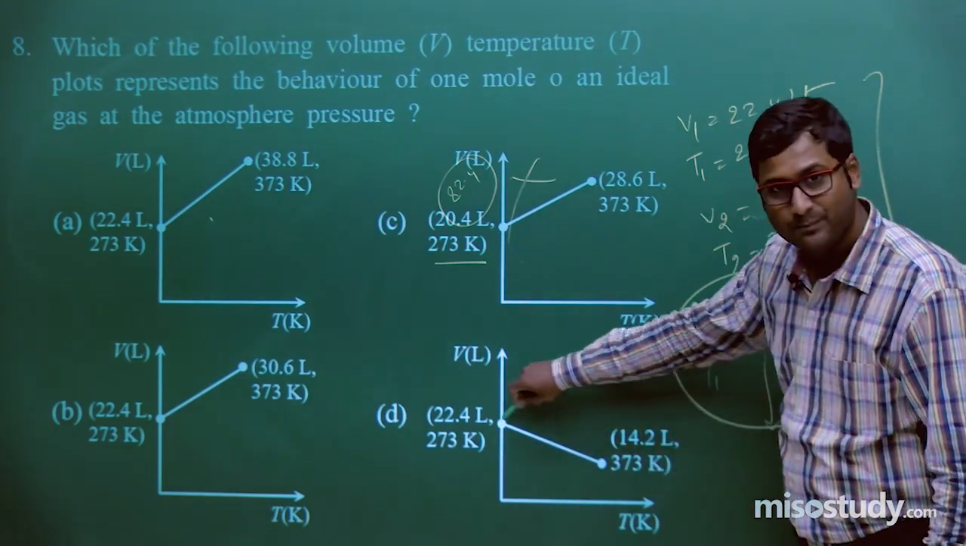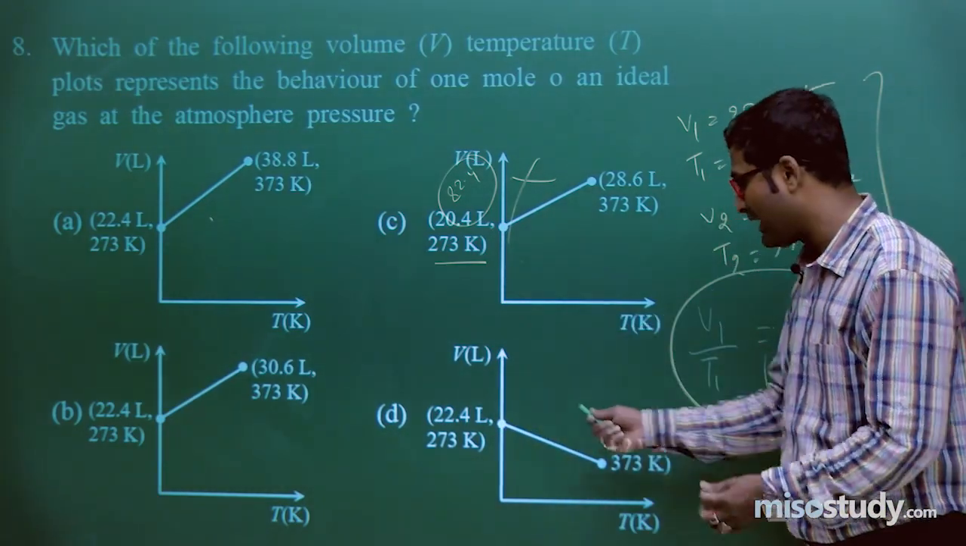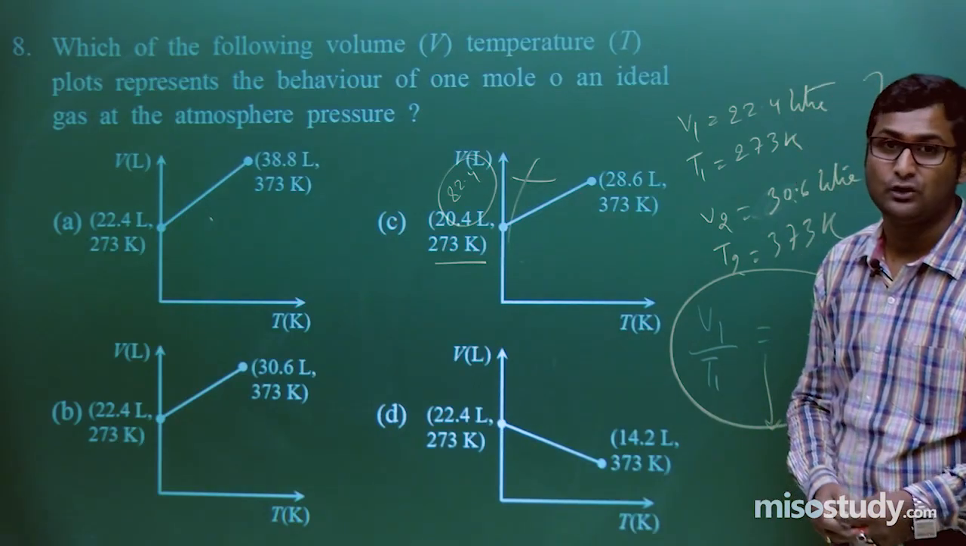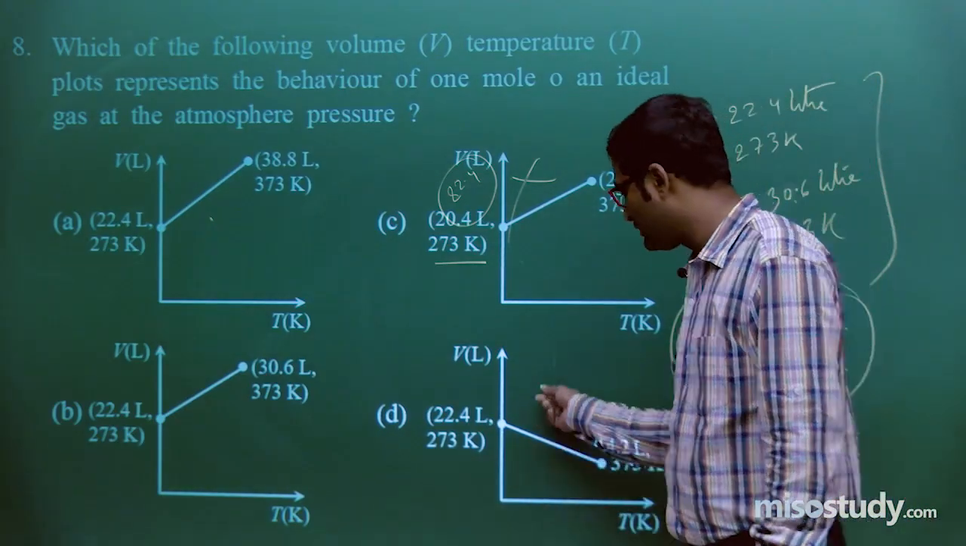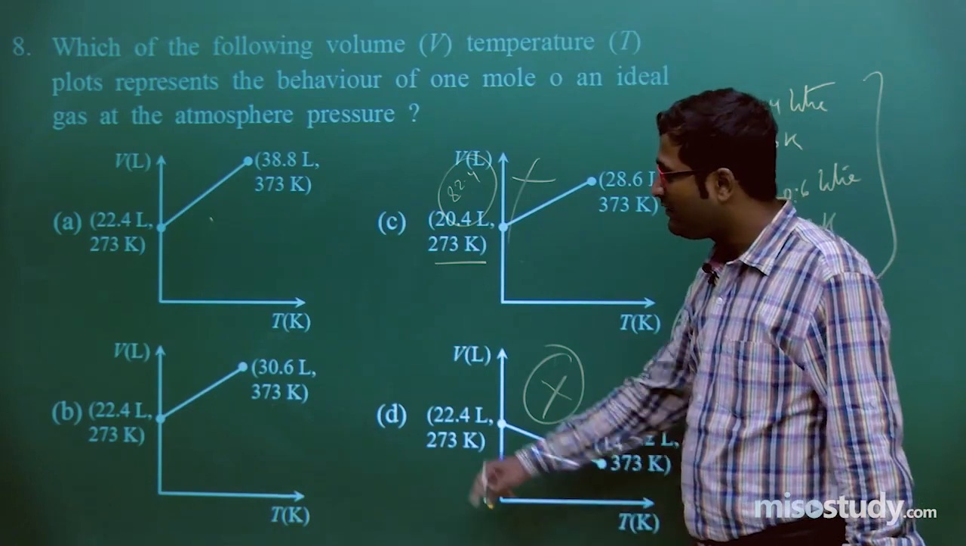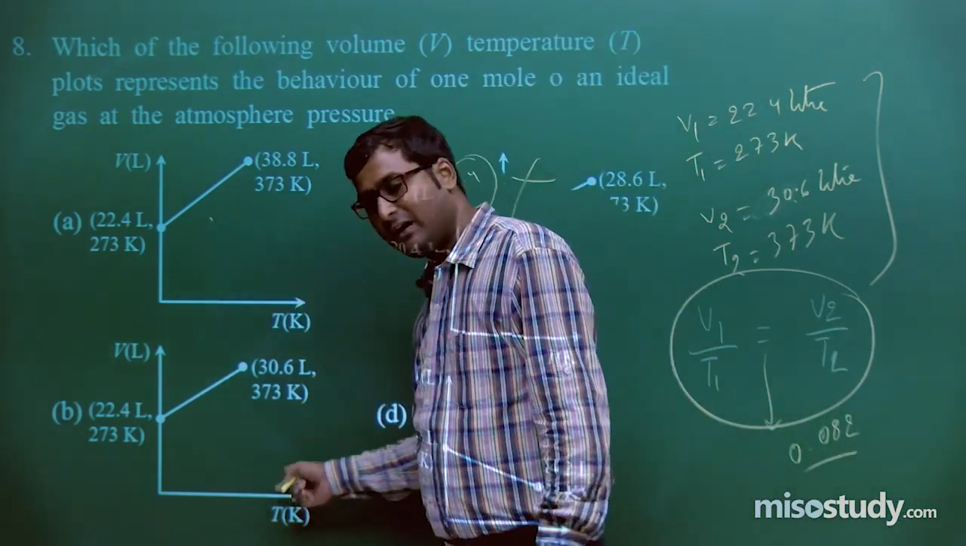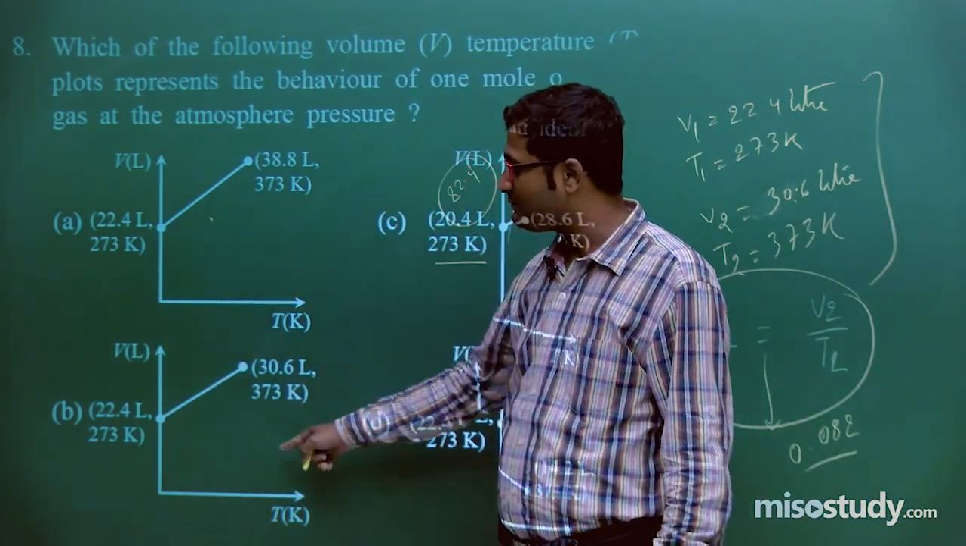There is a negative slope decrement, so it cannot be, because V is directly proportional to T, not inversely proportional. So this will not be the option. Now if I compare, this one is a perfect graph, but if I compare options A and B, then what will happen?